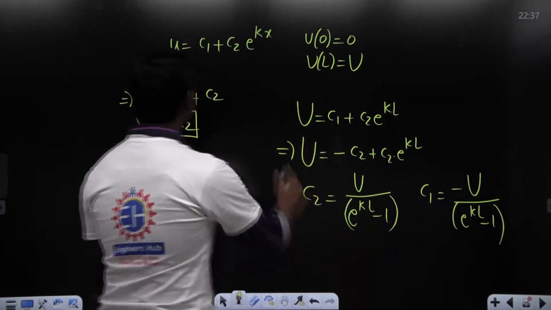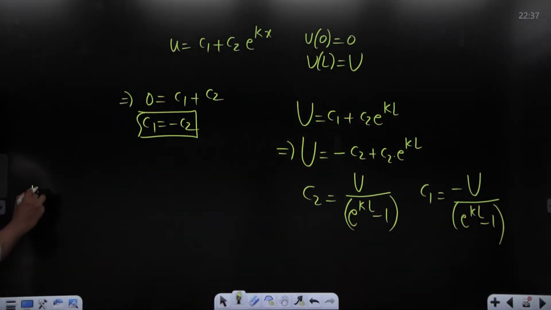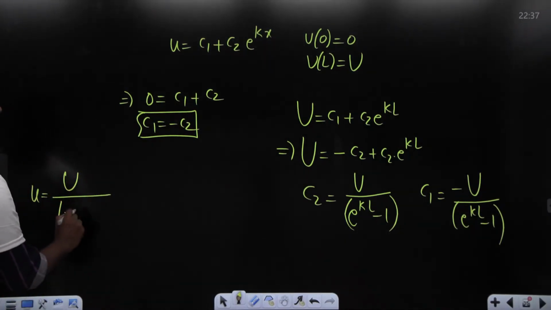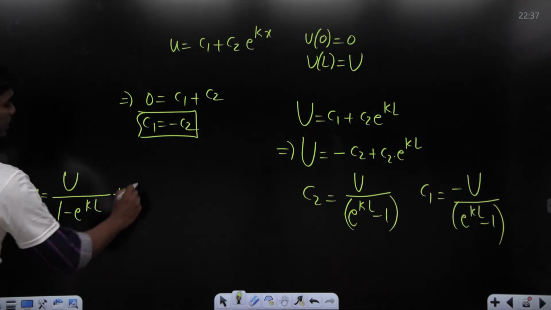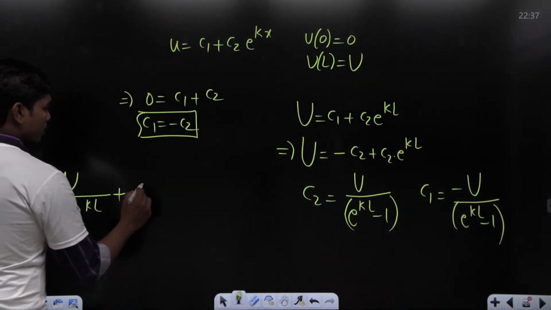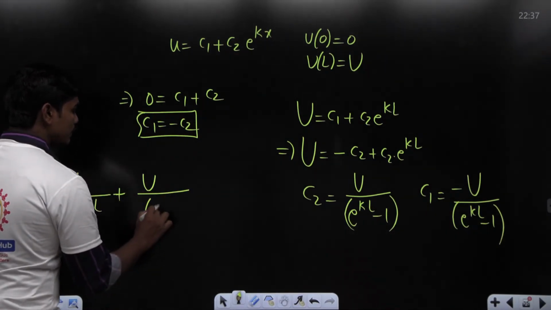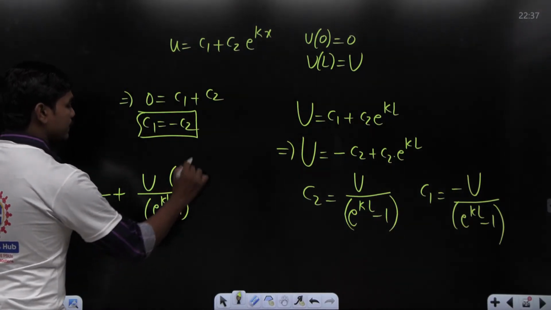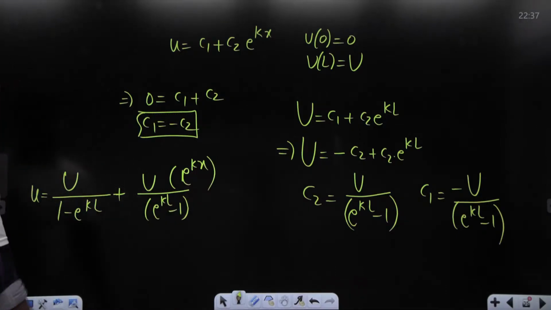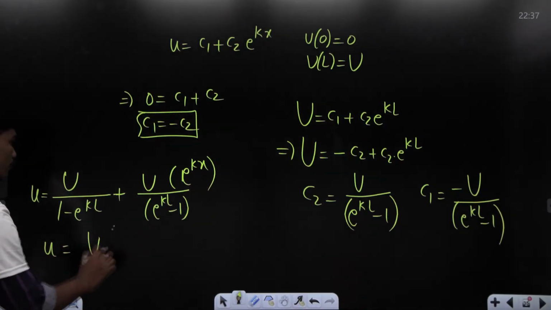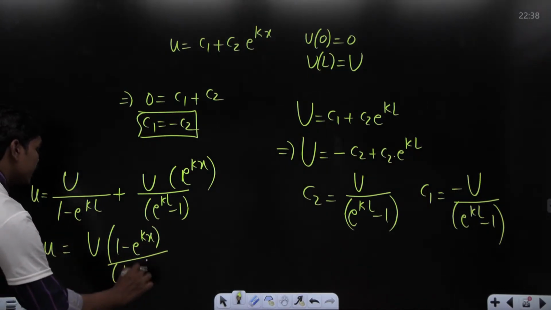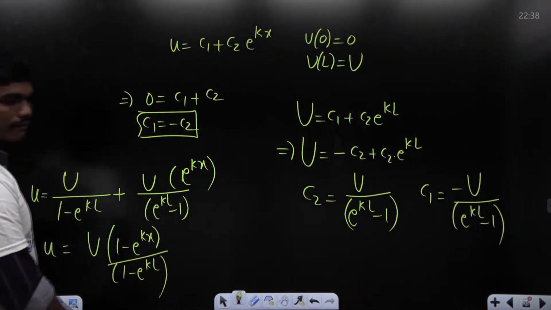So if you substitute these two things in this, we have U is equal to C1, which is given by U by 1 minus e power KL, plus C2, which is again U by e power KL minus 1, into e power kx. So if you take the things common, you will be getting U times of 1 minus e power kx divided by 1 minus e power k. That's what we have. Correct?